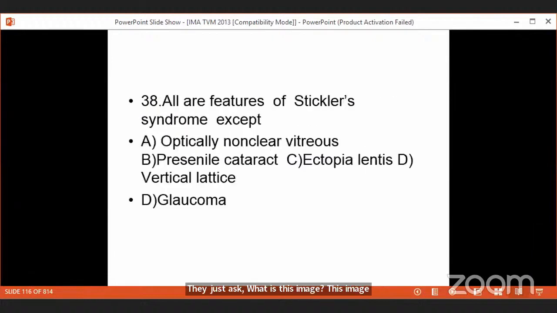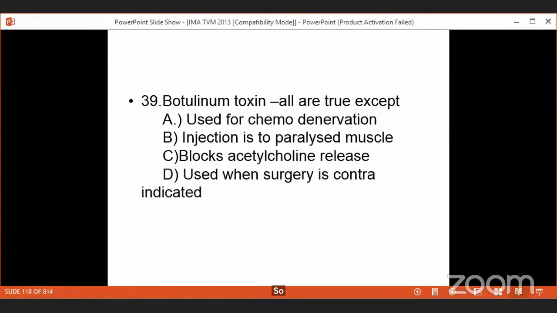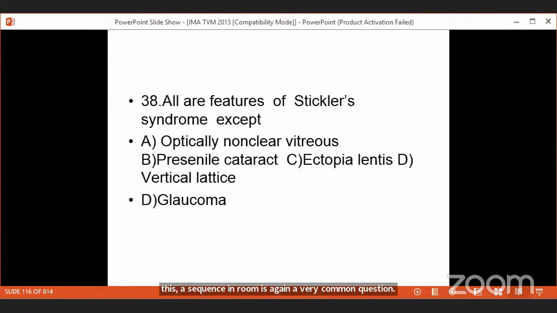So again, another retinal disease, which I think we will only have time to discuss. All are features of Stickler syndrome, except. So Stickler syndrome is again a very common question area for question setters. Stickler syndrome, you know, is an autosomal dominant condition where the patient has got all the diseases that you know can be there in the eyes.